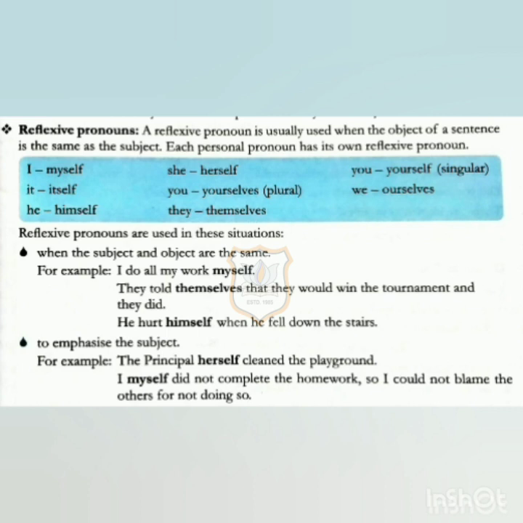Next one is to emphasize the subject. For example, the principal herself cleaned the playground. Here the principal is cleaning the playground, so it is said the principal herself cleaned the playground. It is emphasizing the subject, and the subject is the principal. I myself did not complete the homework, so I could not blame the others for not doing so. So here the subject is I.